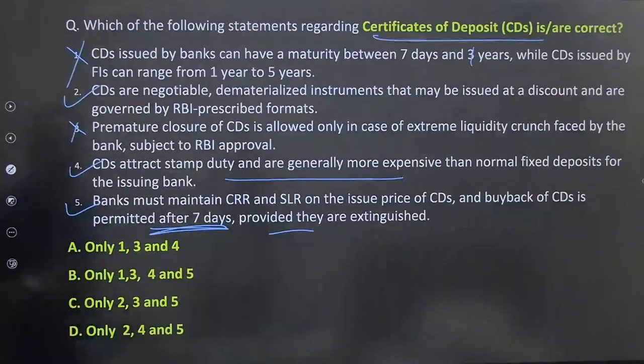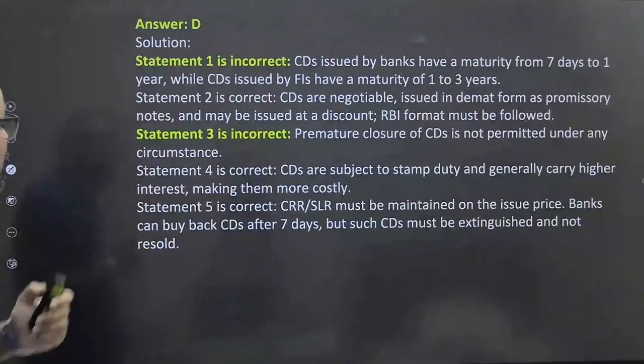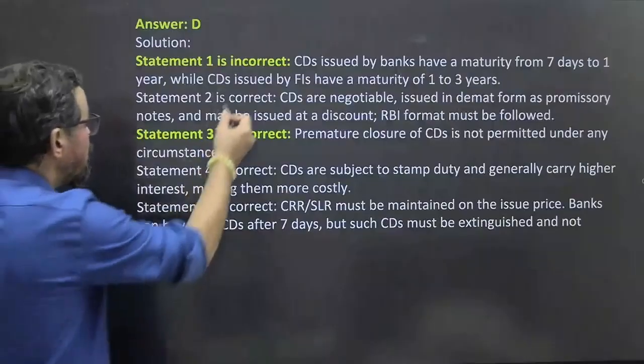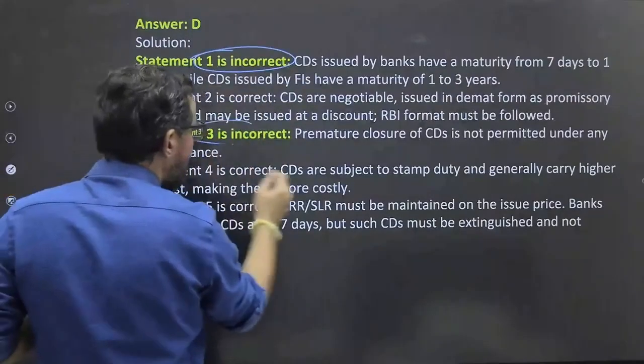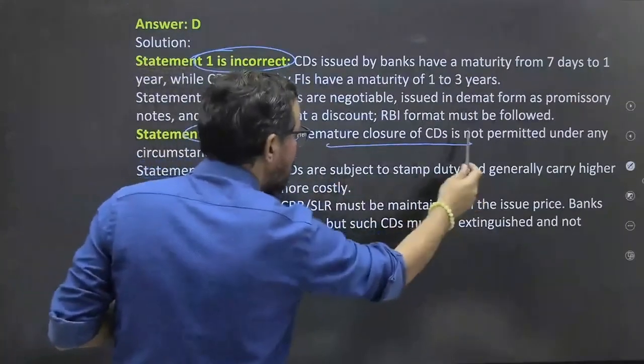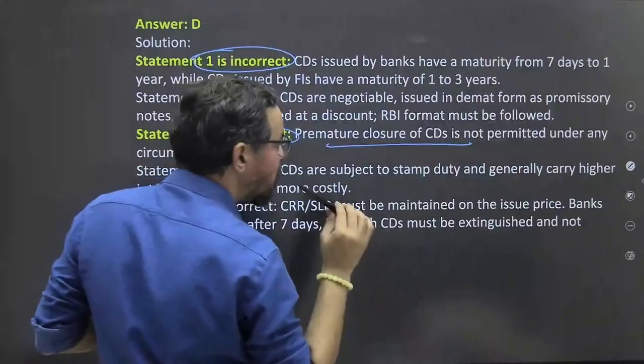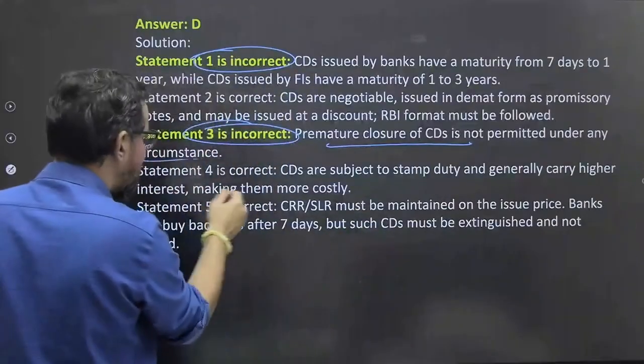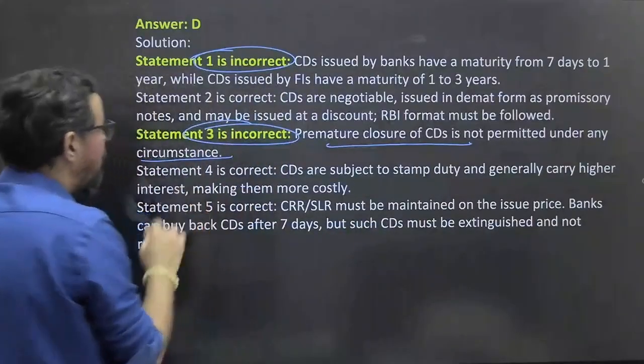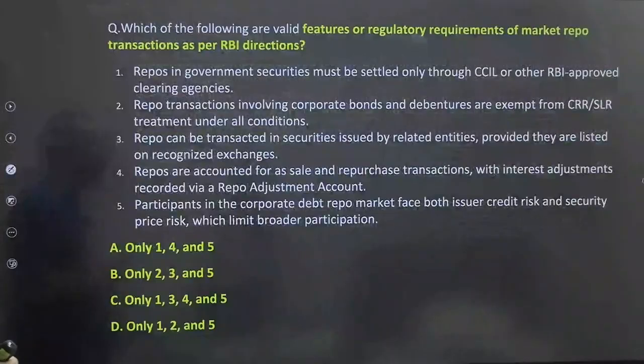So 245. Do we have 245? Yes, sir. So option D should be the right answer for this one. Correct? So statement 1 is wrong and 3 is wrong. Premature closure of CD is not permitted under any circumstances, and the remaining statements are correct.